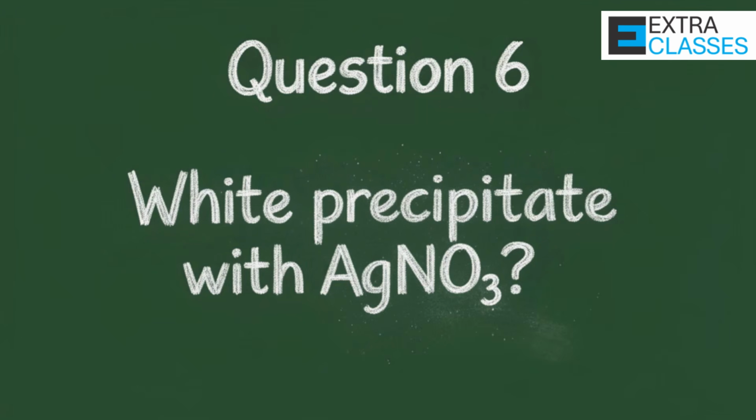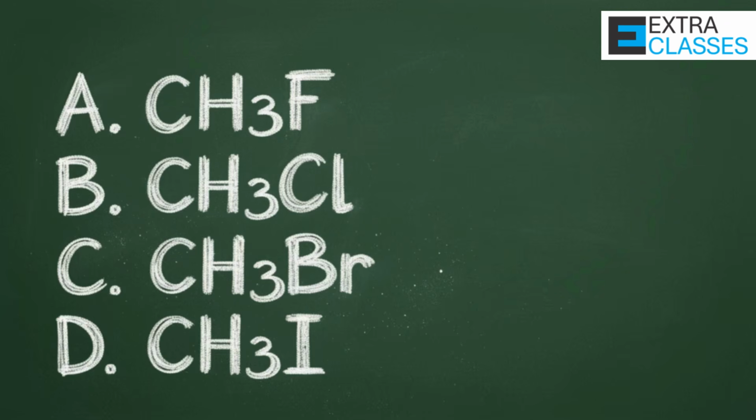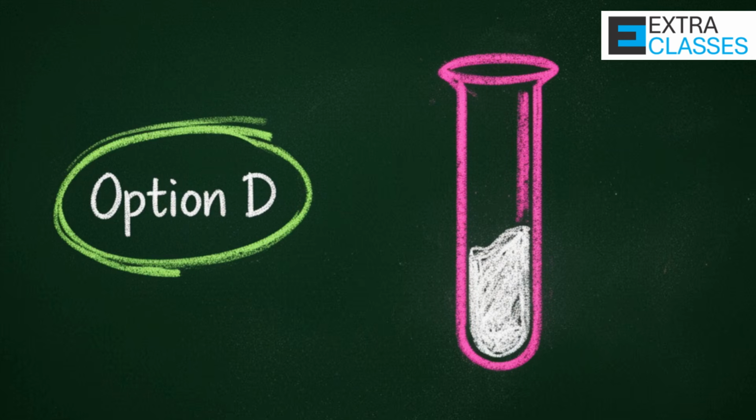Question 6. Which of the following gives precipitate immediately with alcoholic AgNO3? Option A, CH3F. Option B, CH3Cl. Option C, CH3Br. Option D, CH3I. The correct answer is Option D, CH3I.